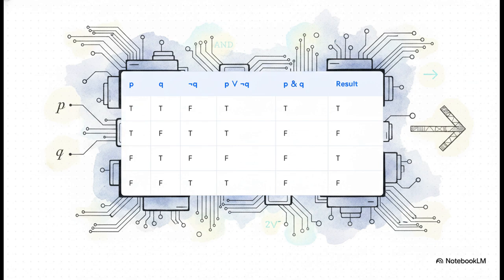By doing this step by step, truth tables allow us to perfectly visualize every single possible outcome of a complex argument, leaving literally zero room for ambiguity.